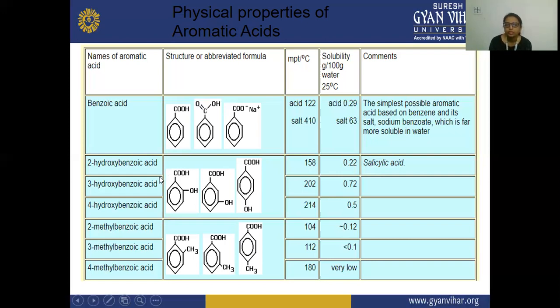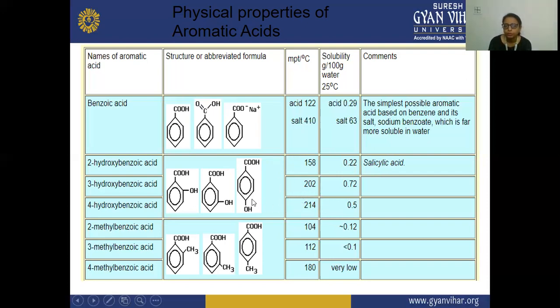So these are the derivatives of benzoic acid. The ortho-hydroxybenzoic acid melting point is 158, the meta-hydroxybenzoic acid melting point is 202, and the para-hydroxybenzoic acid melting point is 214.